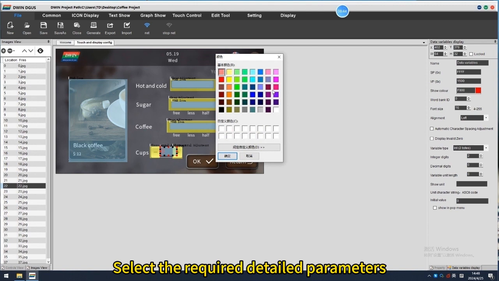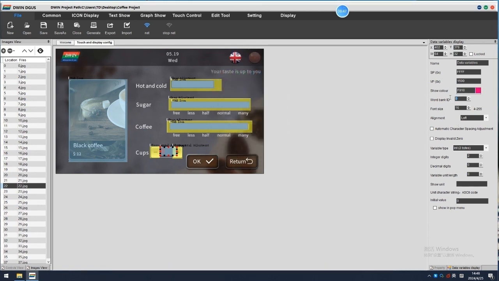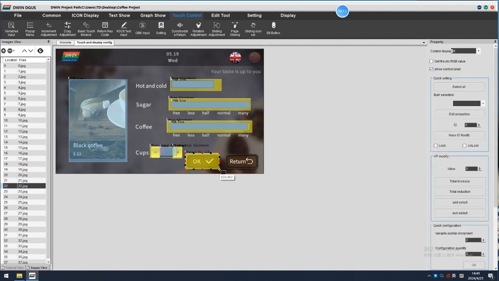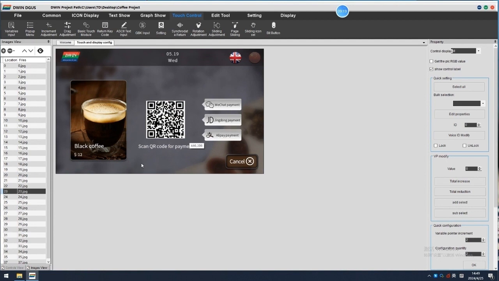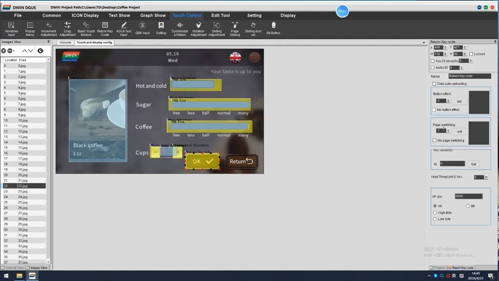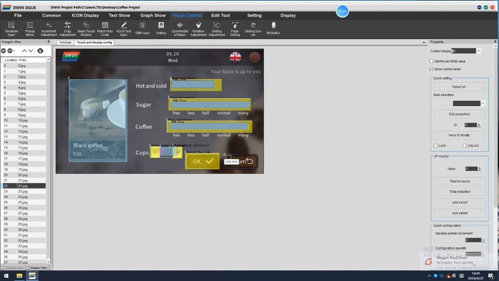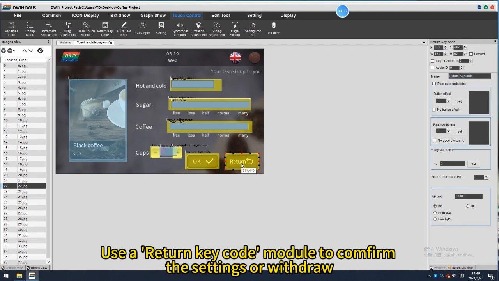Select the required detailed parameters. Use a return key code module to confirm the settings or withdraw.